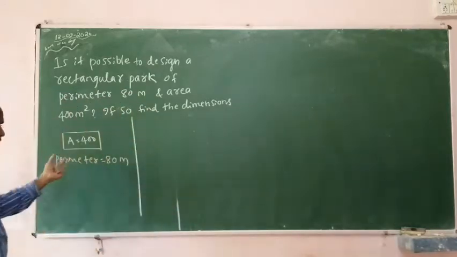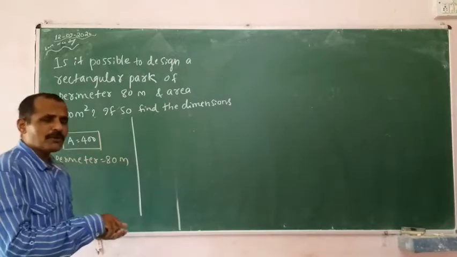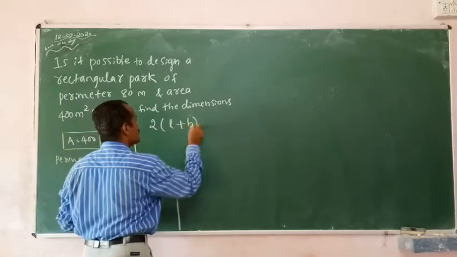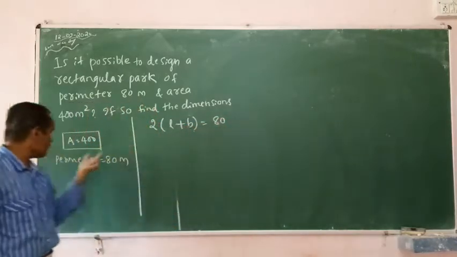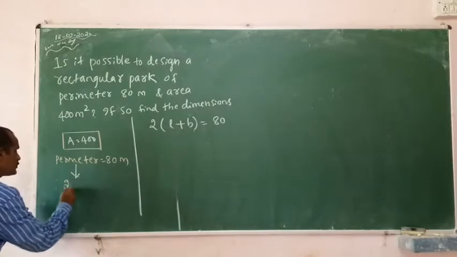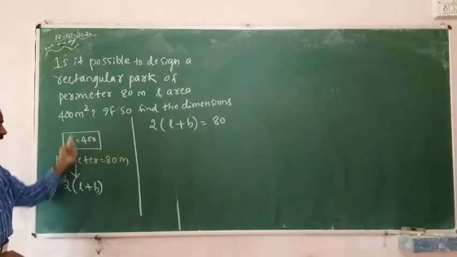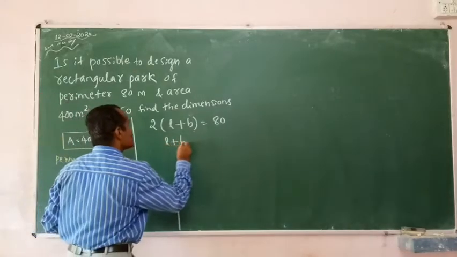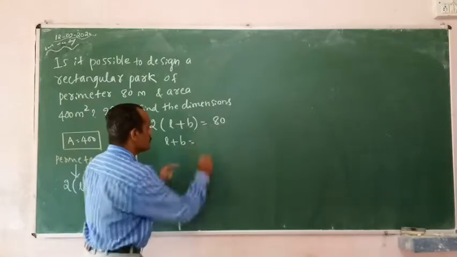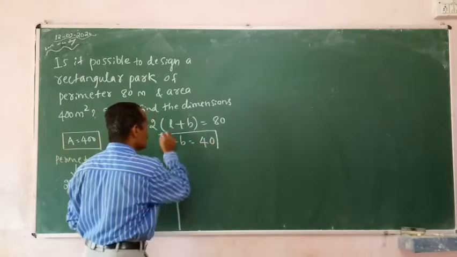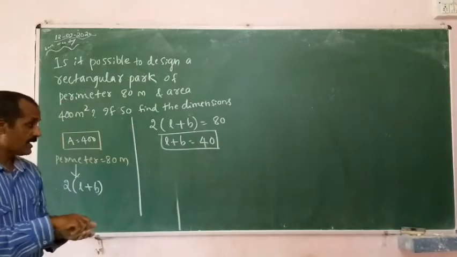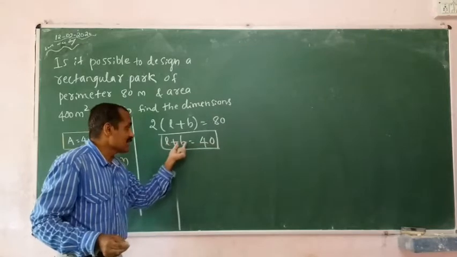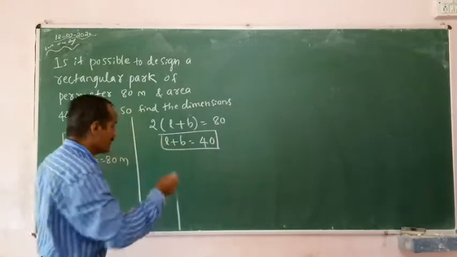Let me start. Perimeter is 80. The formula for perimeter in the case of a rectangle is 2 times of length plus breadth is equals to 80. Perimeter means 2 into L plus B. I can say L plus B is equals to 80 by 2. The answer is 40. L plus B is equals to 40. Now, the sum of two numbers is equals to 40. If one number is x, the second number is 40 minus x. You know this one?